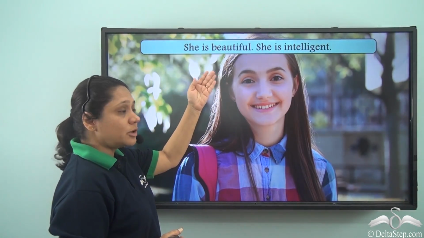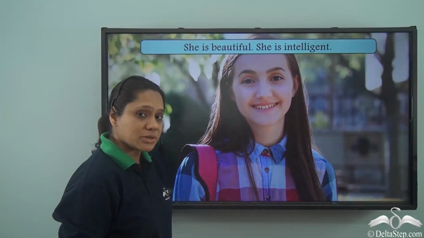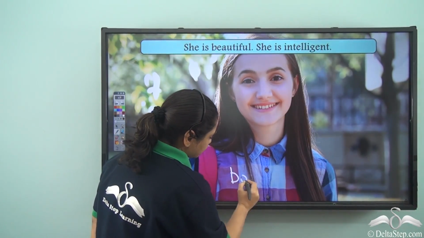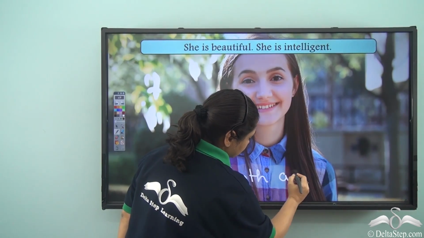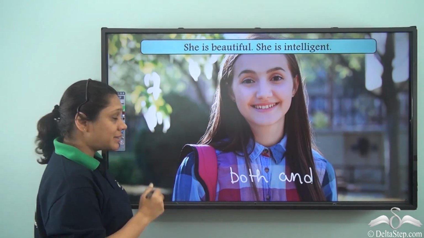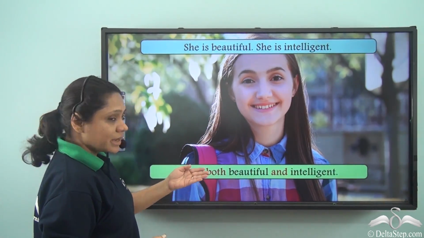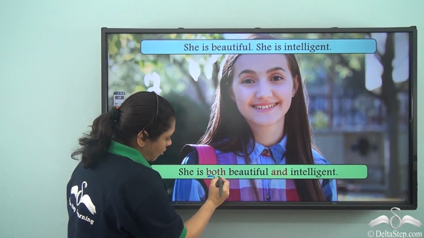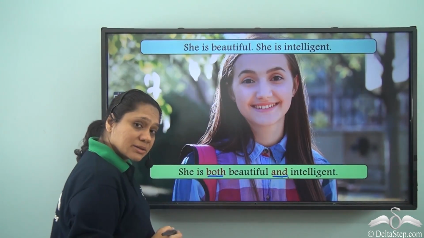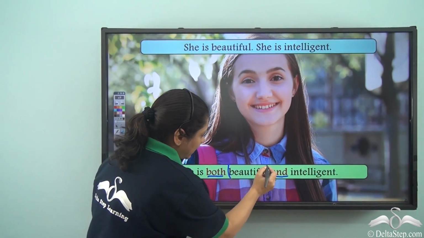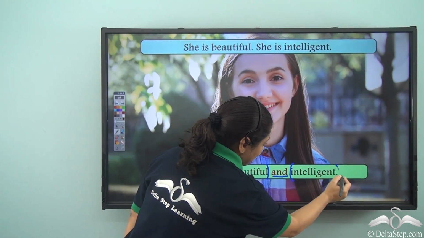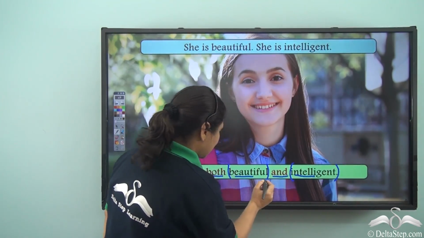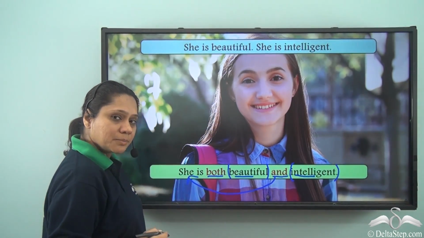She is beautiful. She is intelligent. So now can you join both these sentences with both and? Our new sentence will be, she is both beautiful and intelligent. Both and is the conjunction which is joining beautiful, intelligent. Both are equally important to describe the girl.